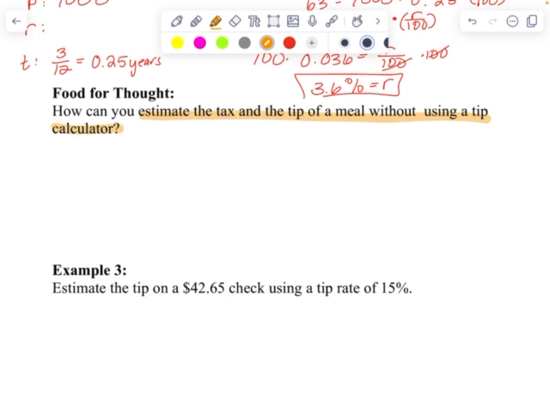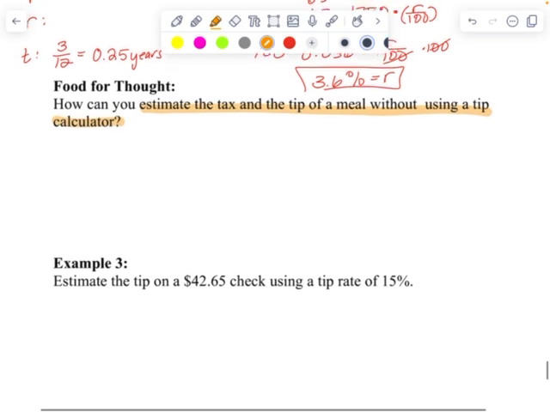I know my dad always just taught me to move the decimal point 2 times to get 20%, because that's pretty standard. Nowadays, 20, 25% is a little more standard on good service and good food. But we're going to actually show you how to calculate it. It might also be helpful next time you're out to eat. See if you can calculate the tip for your family.